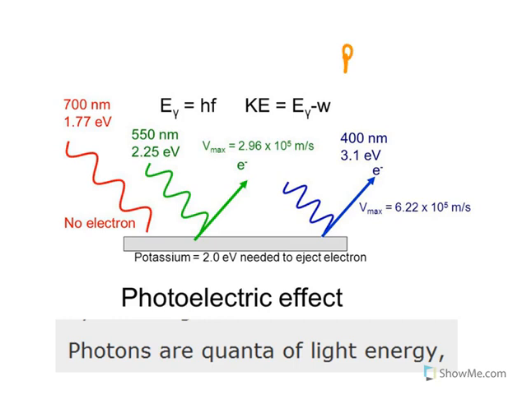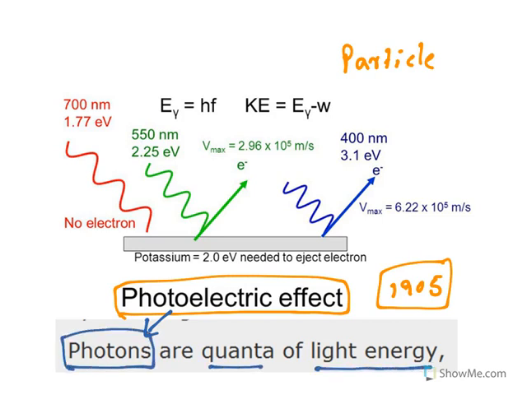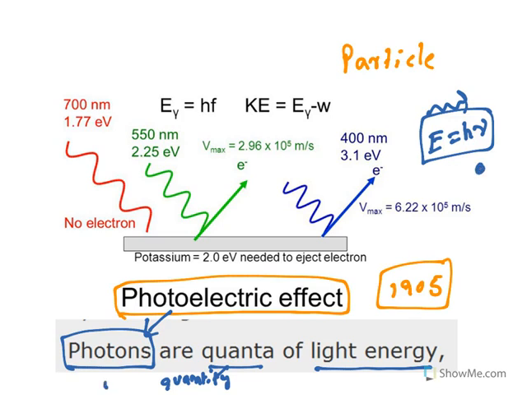Whereas the particle nature is proved by an experiment called the photoelectric effect. This was done in 1905 by Albert Einstein. Now we need to understand what the photoelectric effect is. Photo is derived from photons. Photons are quanta of light energy, and quanta is nothing but a particular quantity. So electromagnetic light has a certain amount of energy, given by E equal to h nu. This energy containing a particular quantity is what is known as a photon.